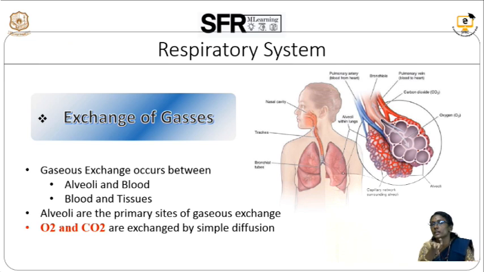So, why do we need oxygen? For survival. Oxygen is required for all the cells. Each and every cell utilizes oxygen for energy mechanisms and energy metabolism. At the same time, at the end of the energy metabolism and various metabolic processes, carbon dioxide is produced by the cells, which is taken up by the blood and excreted through the lungs. So, these two gases are exchanged through the gaseous exchange process, by a simple diffusion mechanism.